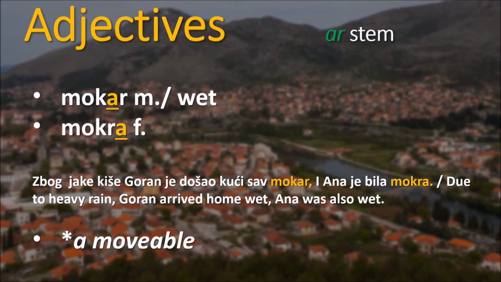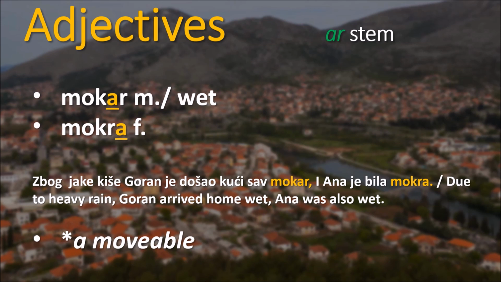Example: Zbog jake kiše, Goran je došao kući sav mokar, i Ana je bila mokra. Again, zbog jake kiše, Goran je došao kući sav mokar, i Ana je bila mokra.